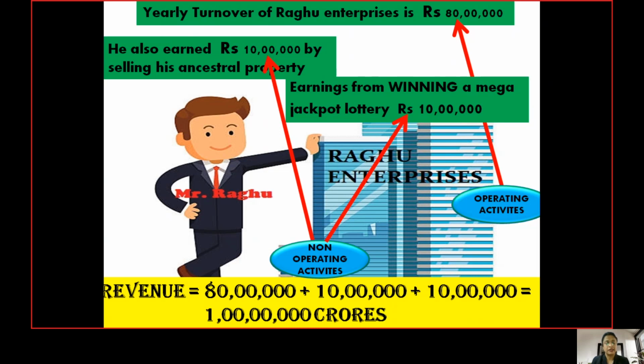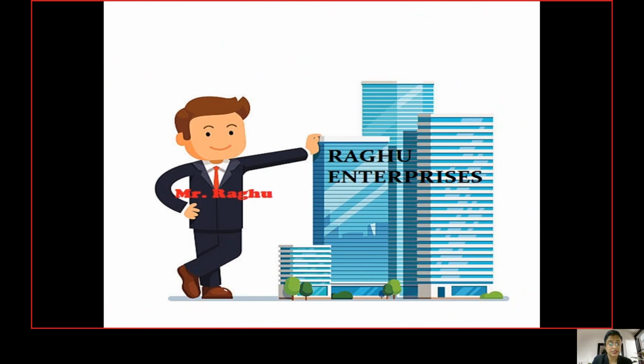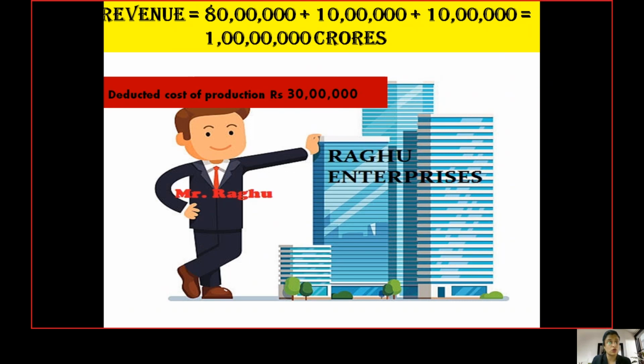So now let's deal next with how Raghu would be calculating his profit. Hence, Raghu appointed his accountant to calculate the profit. So he had a revenue of rupees 1 crore, which we discussed already. Then out of that, he deducted his cost of production, 30 lakhs. He asked his accountant to deduct the cost of production, rupees 30 lakhs, out of the value of rupees 1 crore. And moreover, he asked his accountant to deduct the rent of rupees 5 lakhs as well.